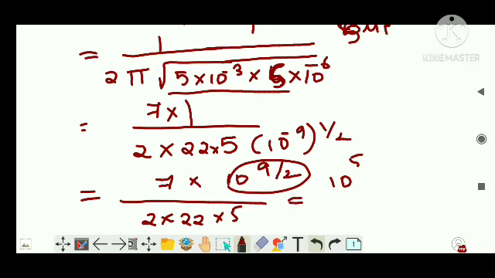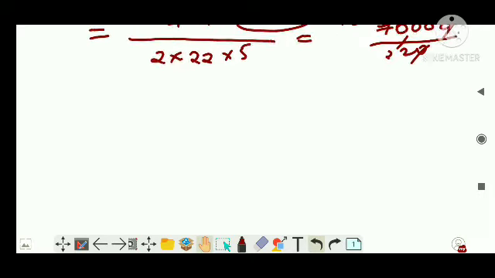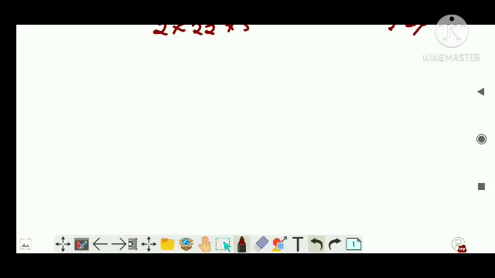Then you will get around 7 with 5 zeros, then there is 44 into 5, which is 220. Then 22 raised to 3 gives 66, then 440. Let's take 3, it will be quite close to 320 hertz, right? This is a problem I just put, guys. It is not an actual correct numerical question.